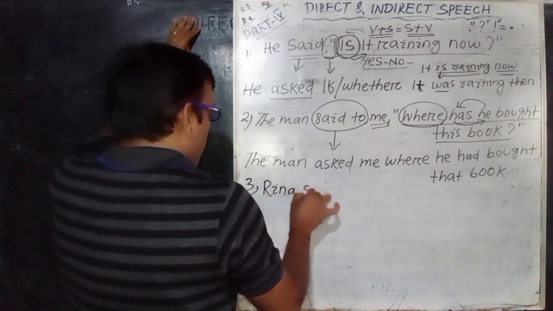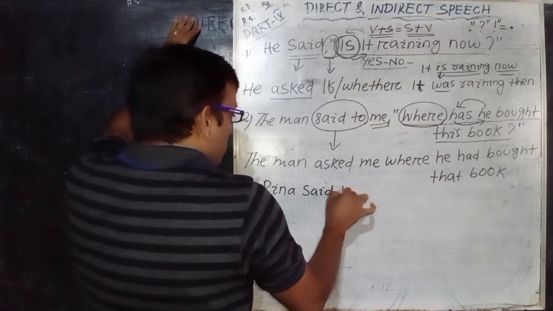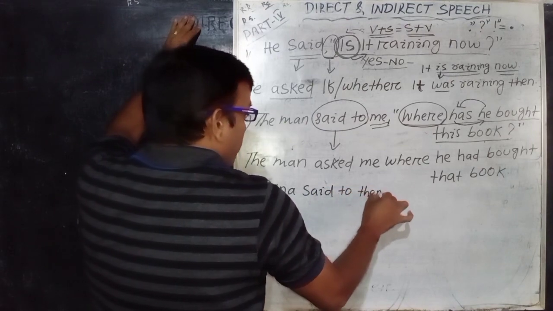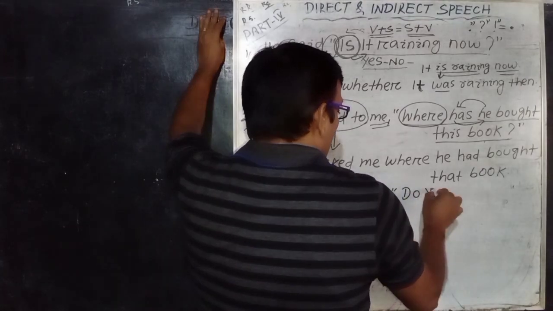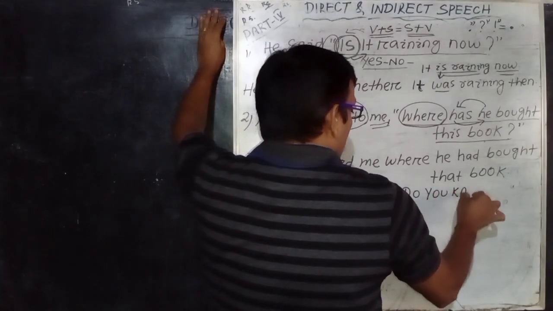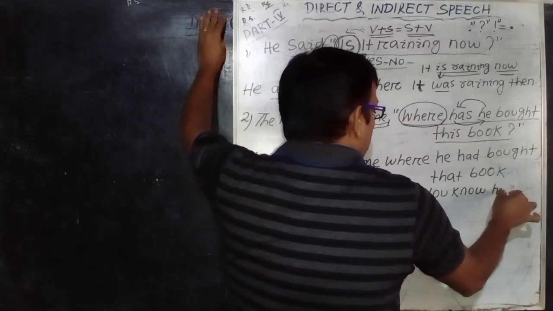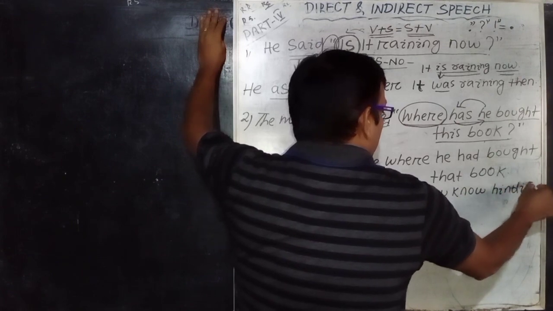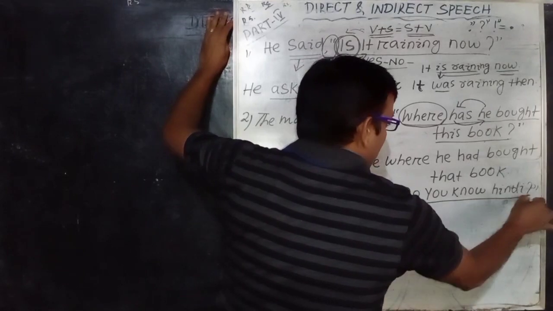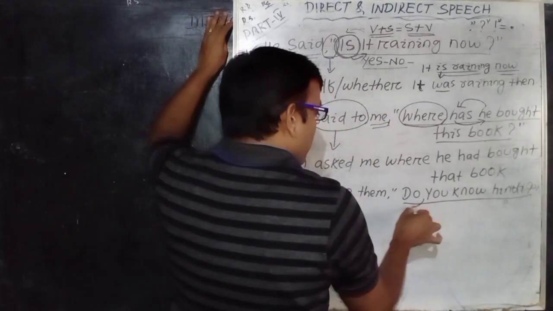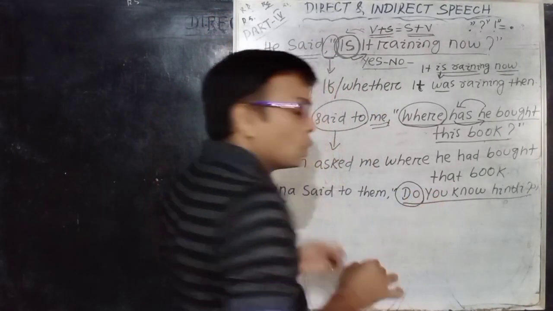Rina said to them, "Do you know Hindi?" See, please see the speech part first. Clear? It begins with the particular auxiliary verb "do".